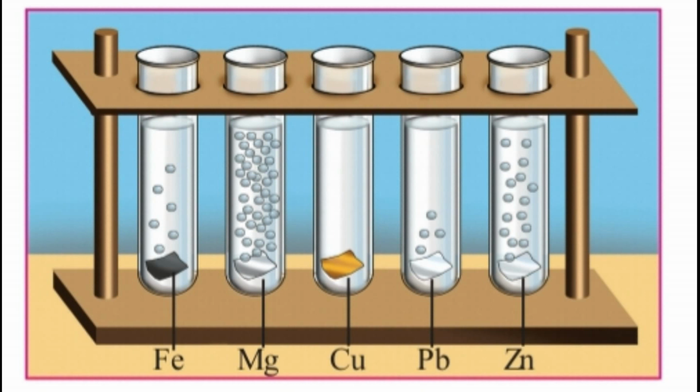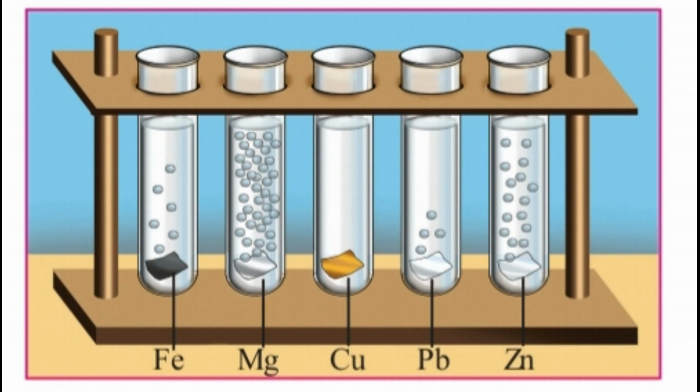Yeah, some metals are reacting with the dilute hydrochloric acid. The metal name was written below the test tubes, right? In some test tubes you can see more bubbles, but in some test tubes there are 1, 2, 3 bubbles. In some test tubes the bubbles are not there. In the copper test tube the bubbles are not there, right? So what happens in the copper test tube? The reaction was not occurring, hence the bubbles are not there.